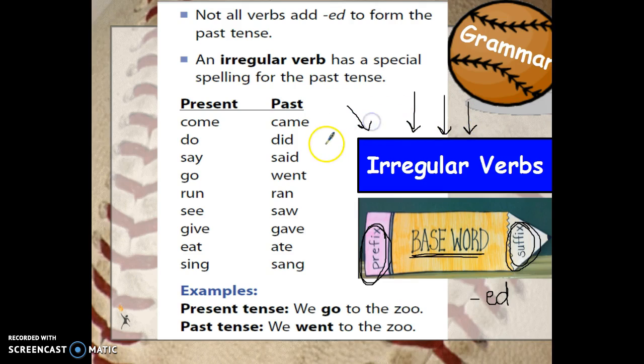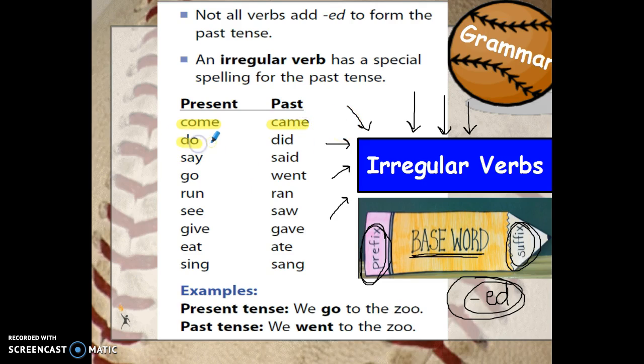These are verbs that we call irregular verbs because they're kind of strange, sort of like your teacher. They don't follow the rule of adding the ed suffix. You have to change it completely. So here's some examples of irregular verbs. Come happens right now in the present tense. But you can't just add the suffix ed to the end to say, yesterday you comed to school. You have to change it completely to say, yesterday you came to school.